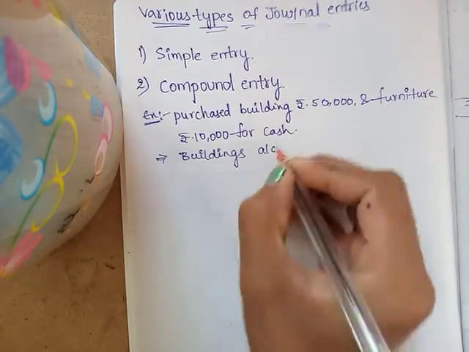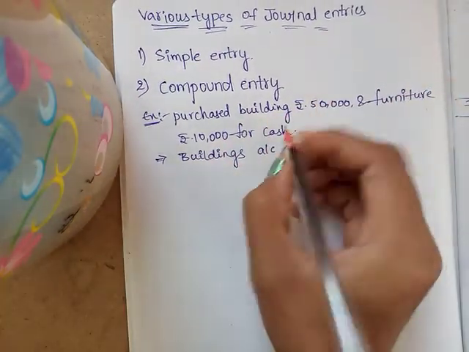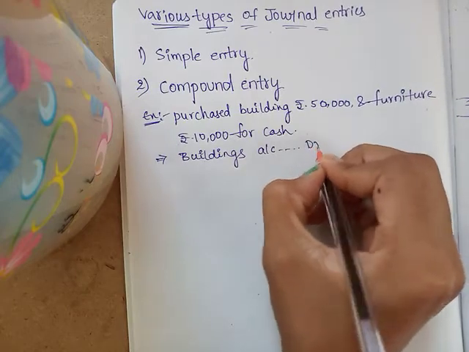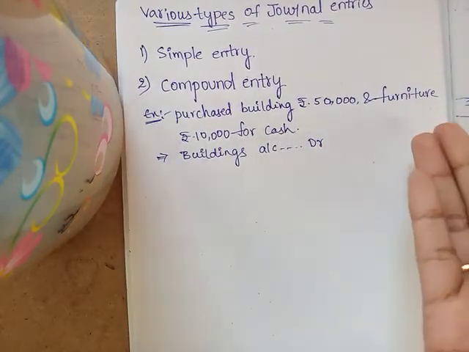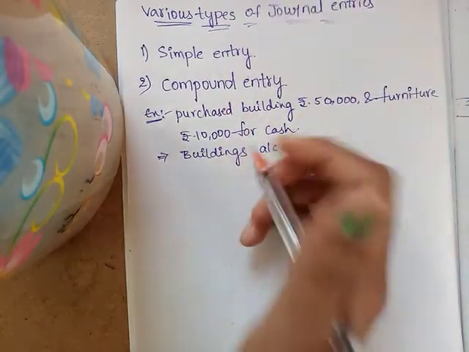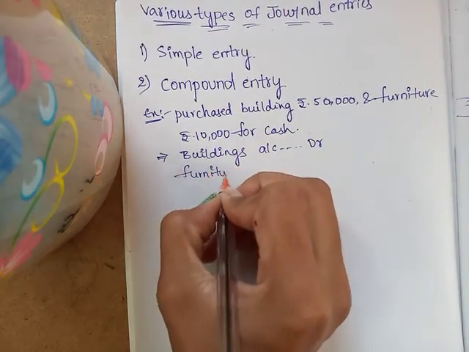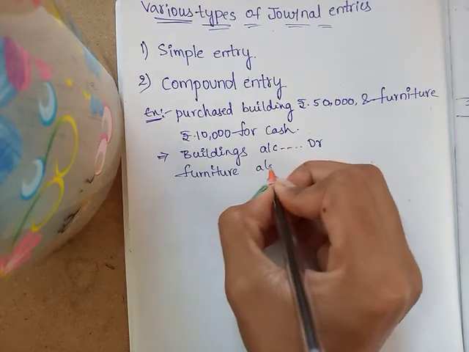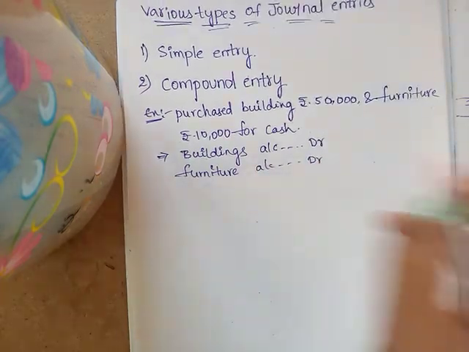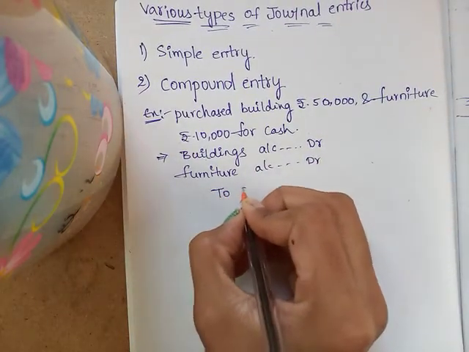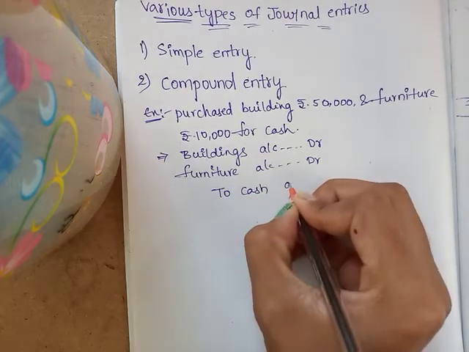Buildings. When we purchase, what comes in? Buildings come in, so buildings account debit. When you purchase furniture, furniture comes in, so furniture account debit. What's going out? Cash is going out, so credit to cash account.